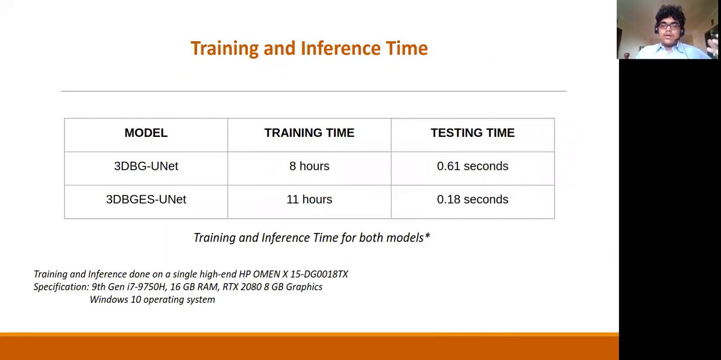Our first network, which infers a sharp geometric layout, it takes 8 hours to train, and the integrated architecture takes around 11 hours to train. The testing time for the first network is 0.61 seconds, and for the second, it's 0.18 seconds. We have, however, not done batching or parallel processing, and we've just inferred one image at a time.